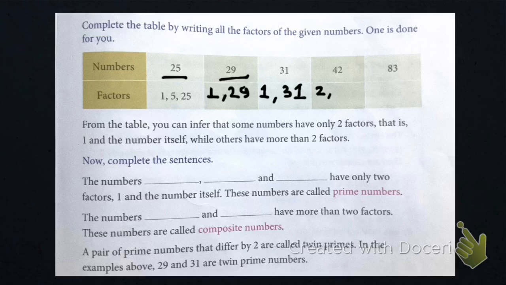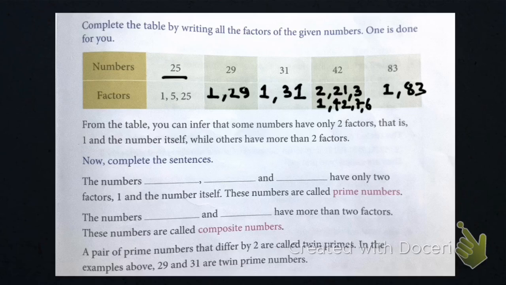42 can be divided by 2, by 21, by 3, by 1, by 42 also, by 7 also, and by 6 also. So 42 can be divided by various numbers, but here you can see that 29 and 31 cannot be divided by any other number, only by 1 and by itself. 83 cannot be divided by any other number either. It can only be divided by 1 and 83. They are its factors.